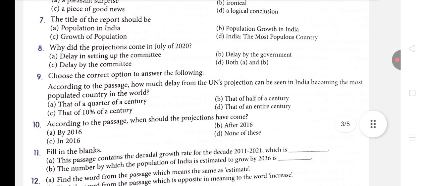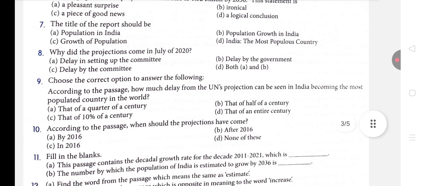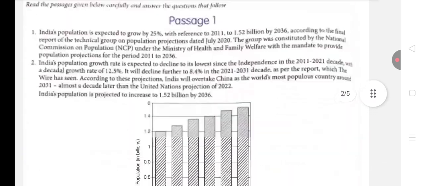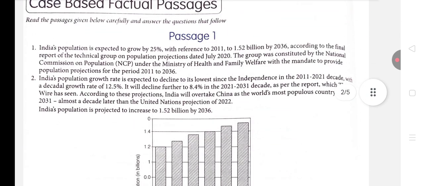Question number 9 is, choose the correct option to answer the following. According to the passage, how much delay from the UN projections can be seen in India becoming the most populated country in the world? So if you notice very carefully, there is a line which is mentioning the United Nations as well.